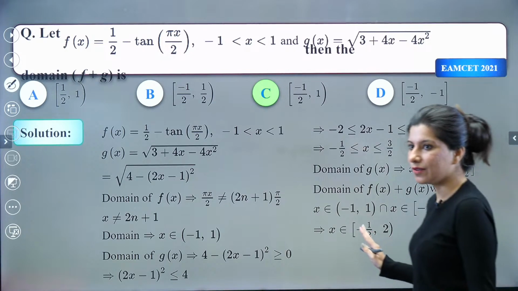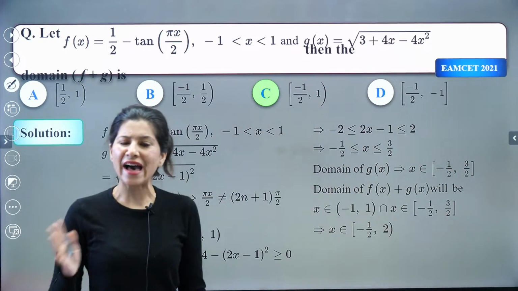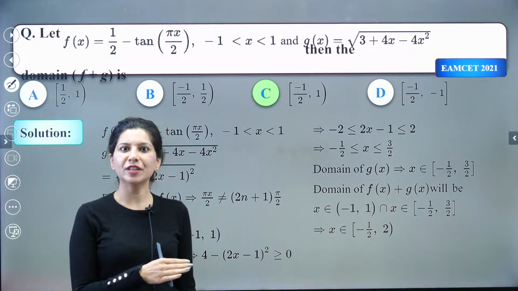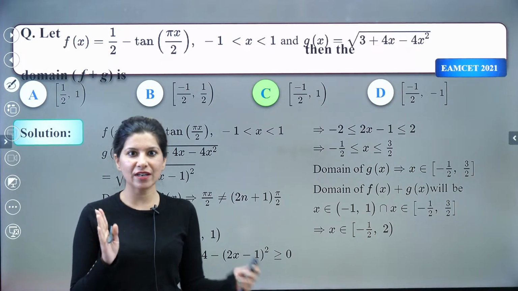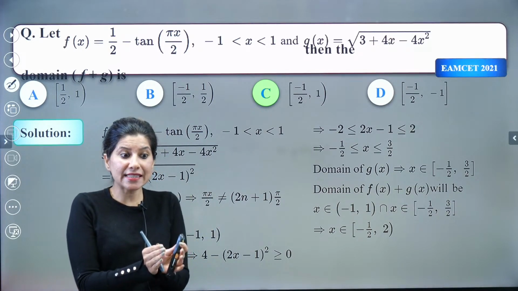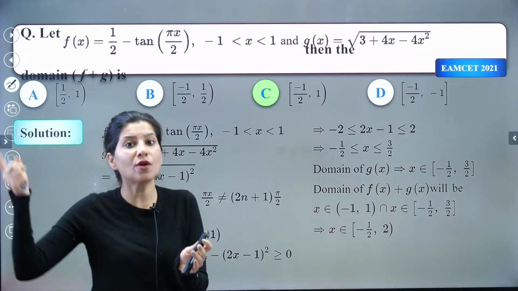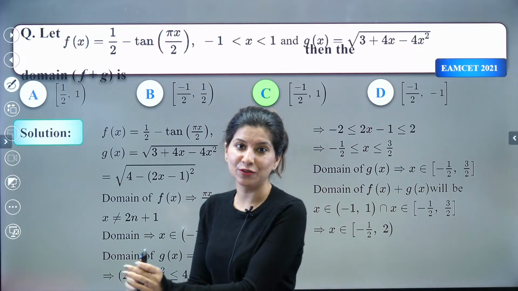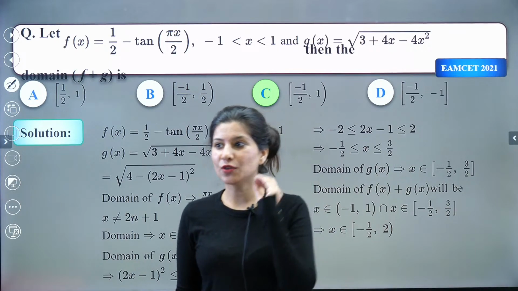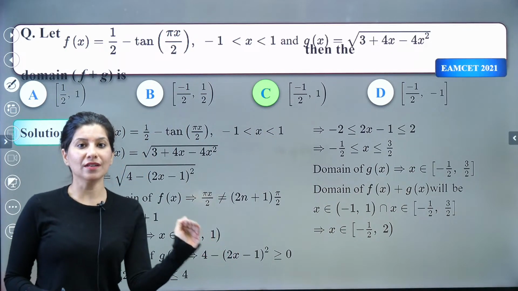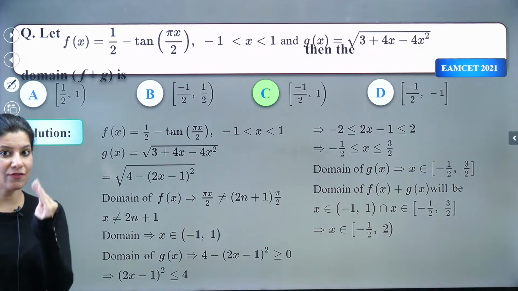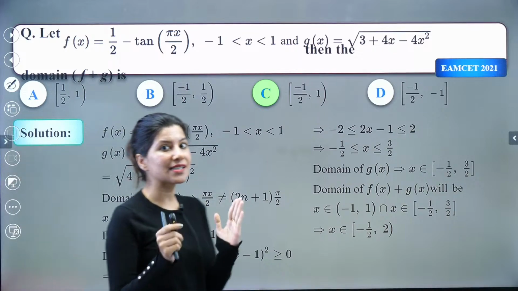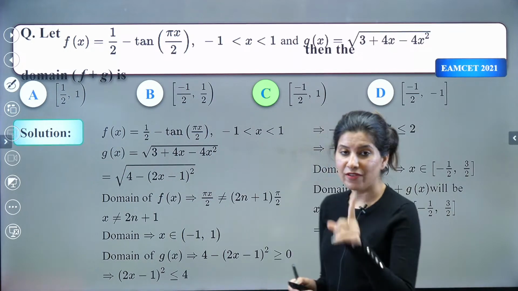So you all know, I have told you multiple times, I have made a video on the EAPCET examination wherein I told you that mathematics is 80 marks, which is almost double of physics and chemistry combined. So you have to focus on mathematics for EAPCET. If you're serious about EAPCET, mathematics is something which will give you a very good score.